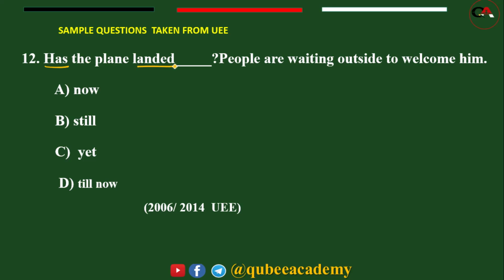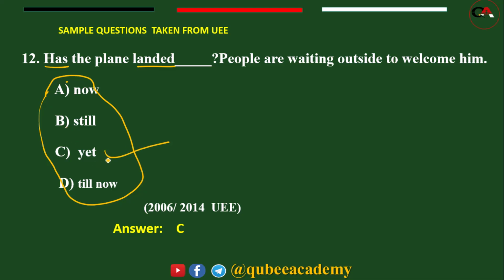Then landed is given here, has plus verb is the indicator of present perfect. From these options, which one is used with a question and also which one is used as a hint? If you say C, you are right. Yet is used as a hint in the sentence and also with negative, and the placement of yet is in this position. Look at the question mark. It indicates interrogative. With interrogative, we use yet.